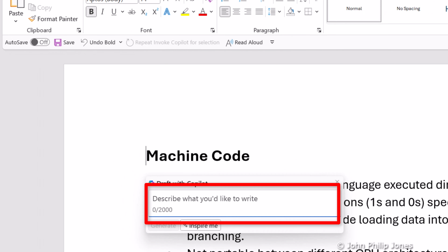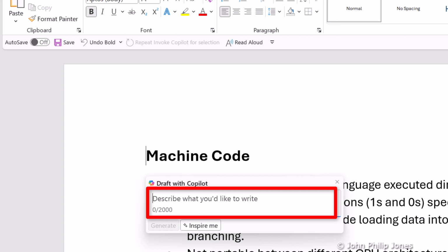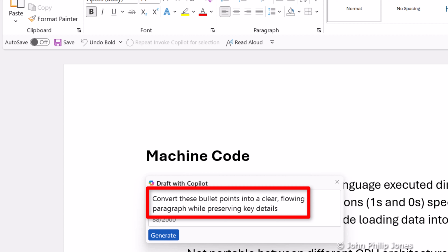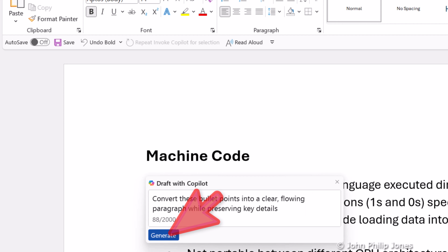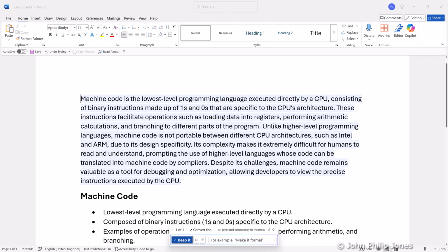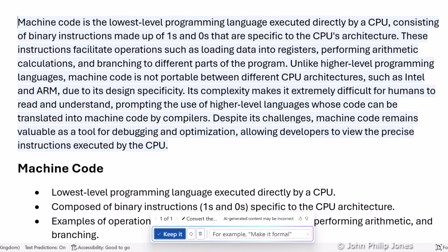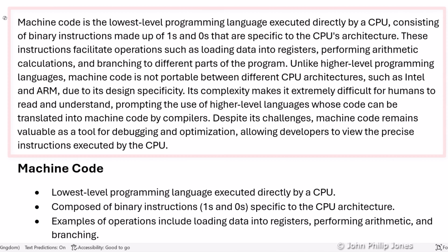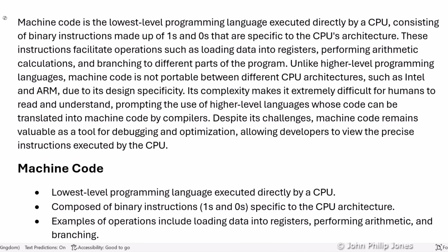And into here, I'm going to type in an appropriate prompt. And you can see that the prompt says, convert these bullet points into a clear, flowing paragraph while preserving key details. It'll then be a case of clicking on to generate and waiting to see what Copilot and its use of AI will produce. And you can see it has produced this here. I'm now going to click on to keep it. I will now read the text that's been produced.